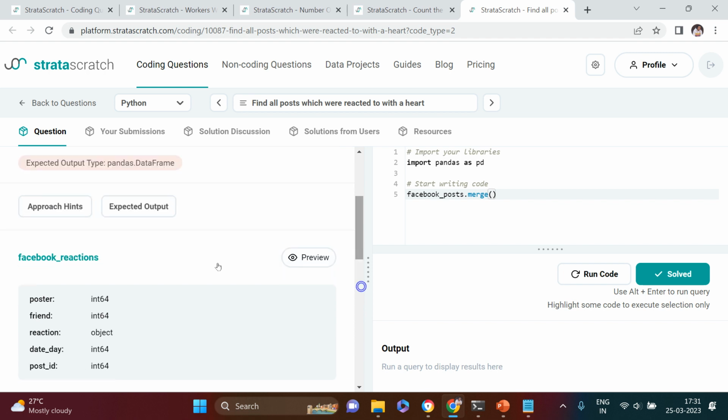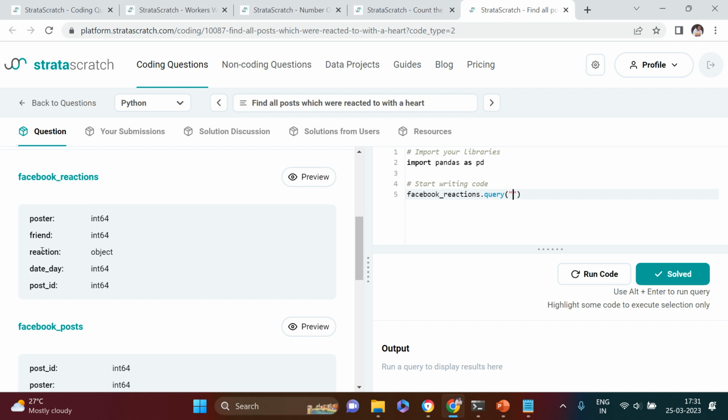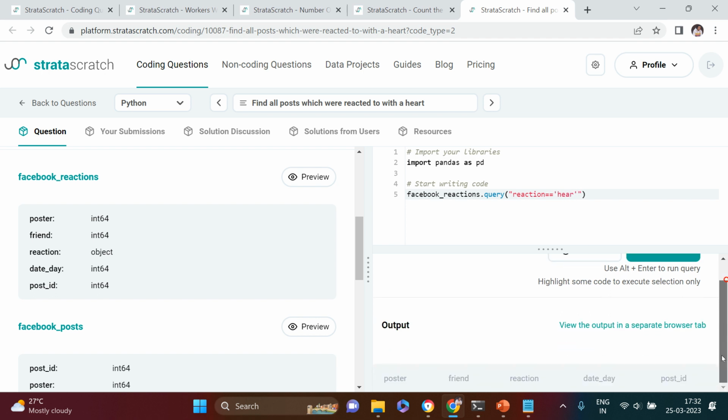So the next table which I need to merge is this one, Facebook reactions. Or let me do one thing. Let's just put the filter on this first. Here the filter is going to be on Facebook reactions, and over here reaction we are going to use as heart. This data needs to be filtered on. So we got it.